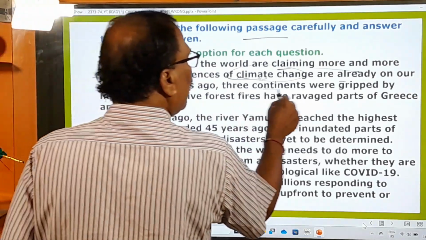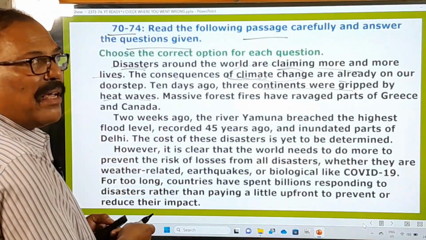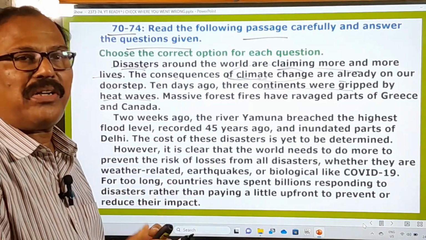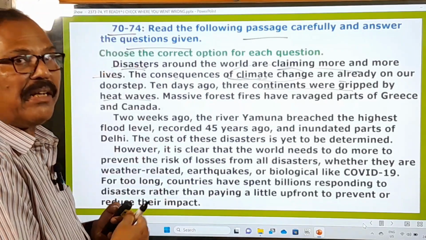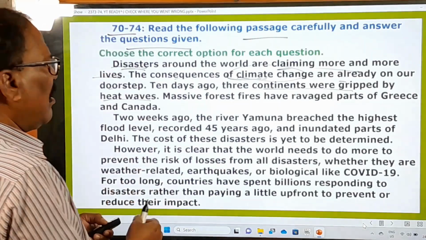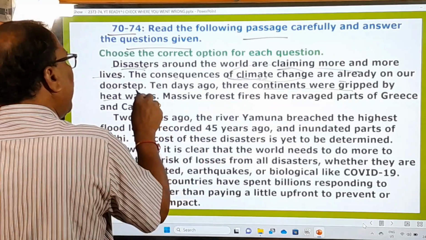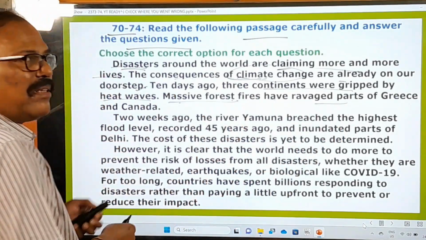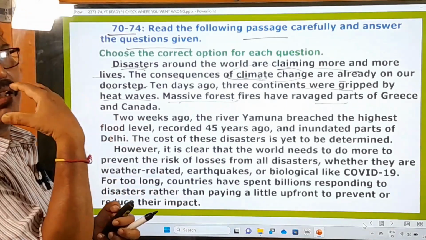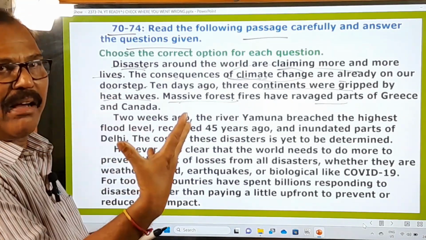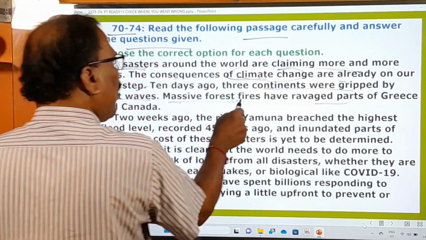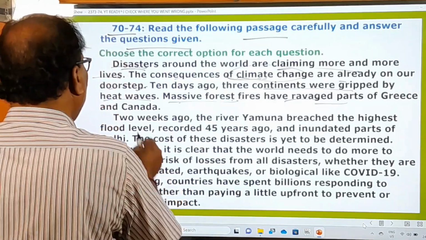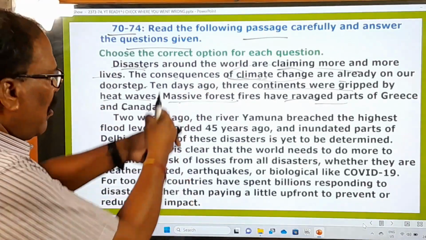10 days ago, 3 continents were gripped by heat waves. Ten days ago means a few days ago, 3 continents: the Asian continent, the African continent, and also the American continent. So these continents were gripped by heat waves. Massive forest fires have ravaged, and these forest fires you can find especially in the USA and Canada, in other western countries. Massive forest fires have ravaged means destroyed, devastated parts of Greece and Canada. So in all these areas.